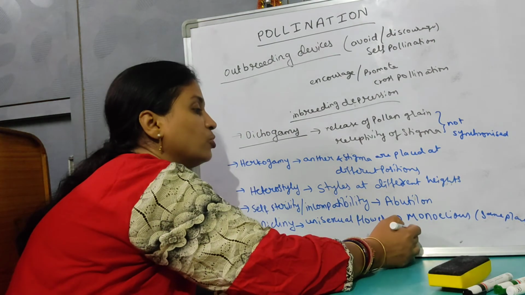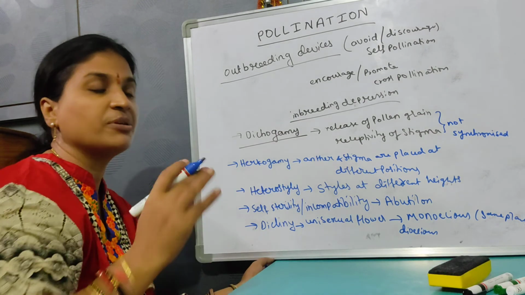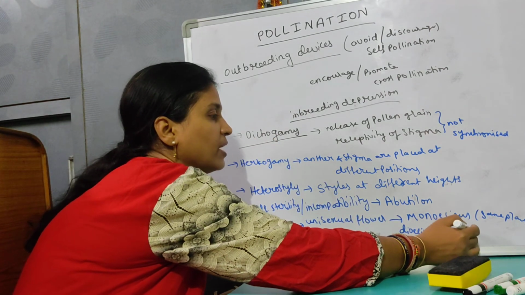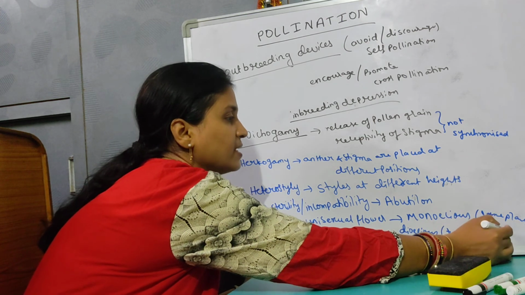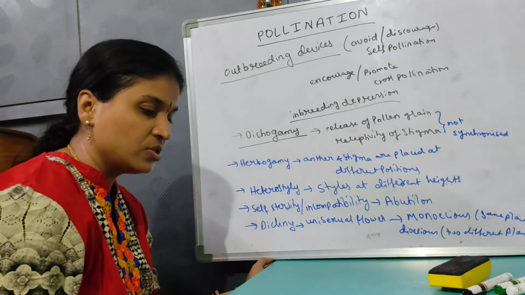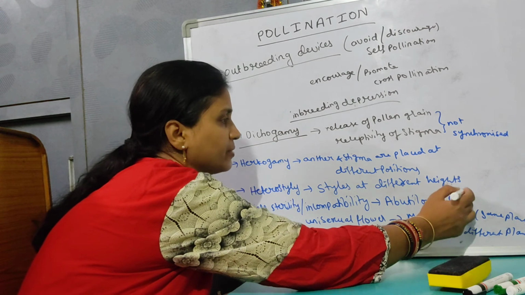If the male flowers and female flowers are present on two different plants, then such a condition is called dioecious. Okay, so for monoecious, a very good example is castor.